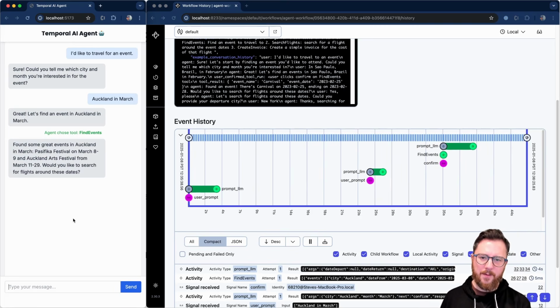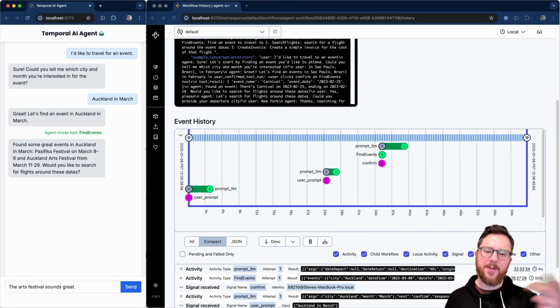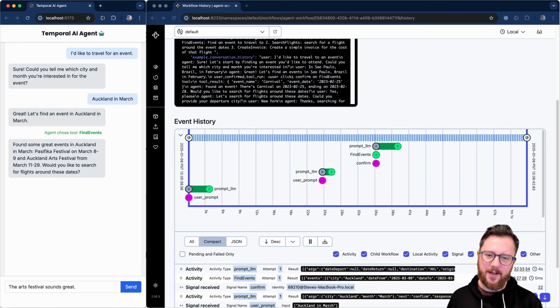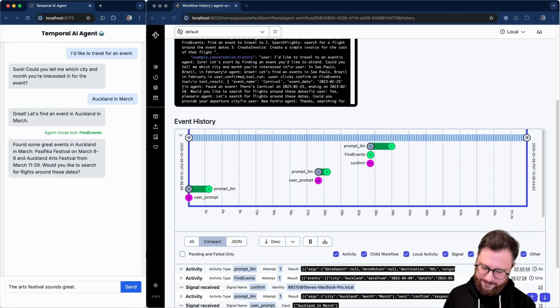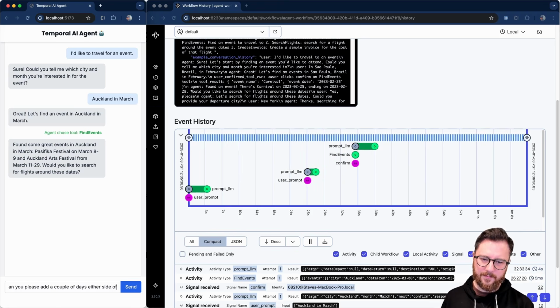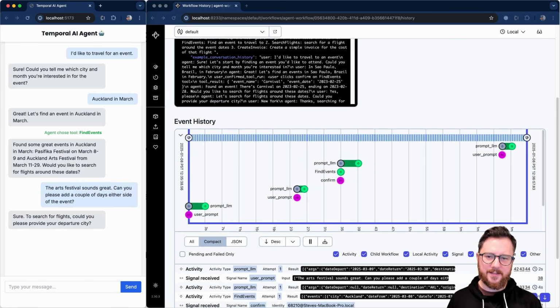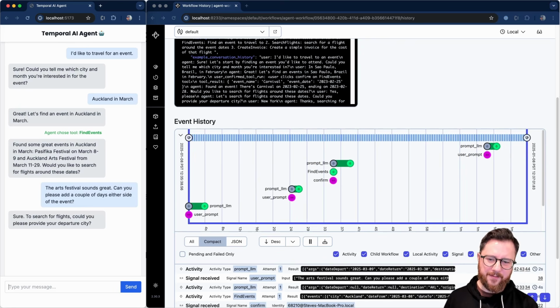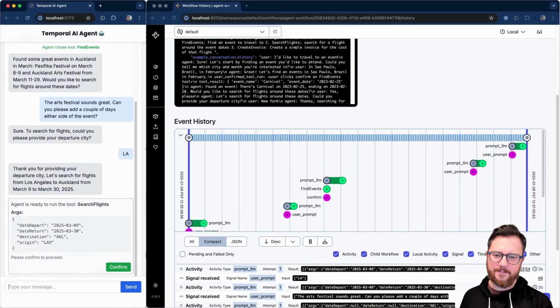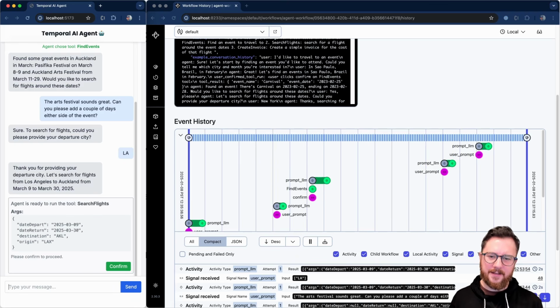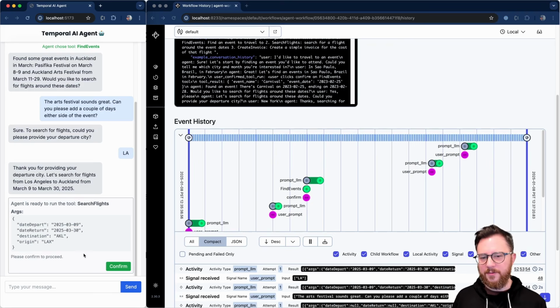Fantastic. How about the Arts Festival? But also, I'm going to ask it to add a couple of days either side so I can enjoy Auckland a little more. And sure enough, it's agreed to that request and it wants to know where I'm coming from. Let's say I'm coming from LA. And there you have it. It has added a couple of days either side, and it knows I want to go to Auckland from LA.